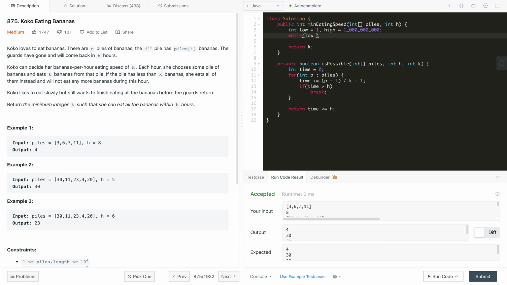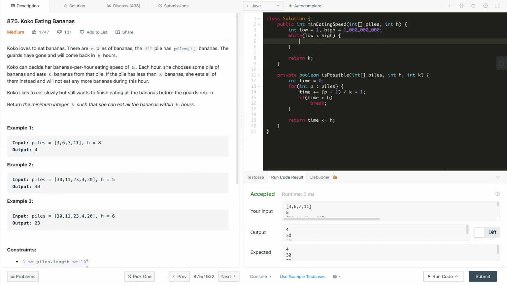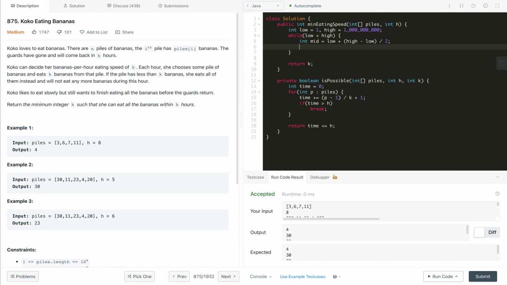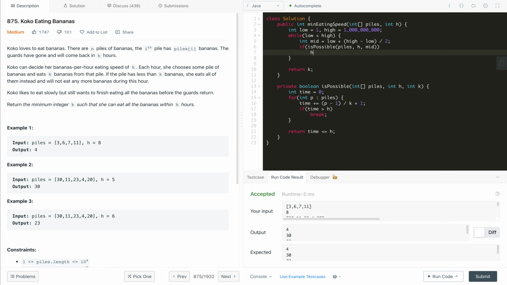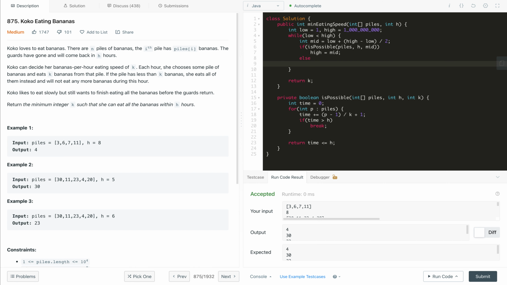Now in the while loop we run while low is less than high, then we first find mid, which is low plus (high minus low) divided by 2. This is basically for avoiding integer overflow. Now we check isPossible by passing the piles, h and mid as k. If it is possible, then we update our high back to the current mid. If it is not possible, then we update our low to mid plus 1, and in the end low will hold our answer and we return low.